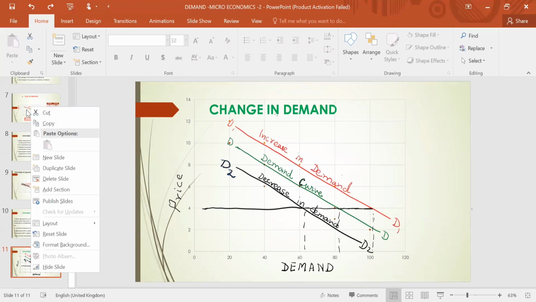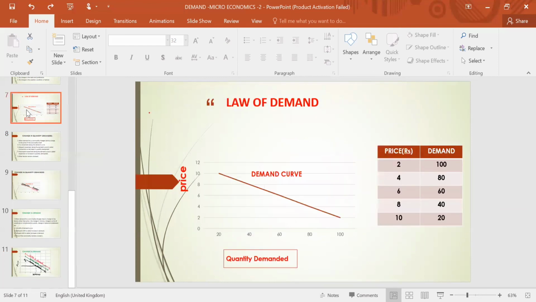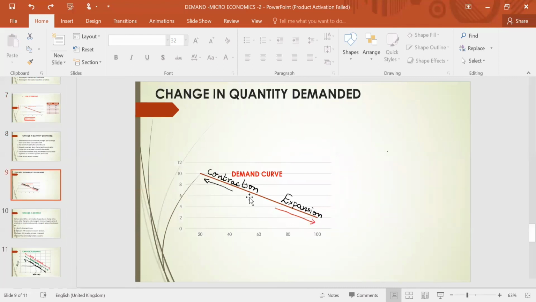Whereas when we say change in quantity demanded, then it is movement along the demand curve. On the demand curve, upward movement is contraction and downward is expansion. So this is the difference between change in demand and change in quantity demanded. Change in quantity demanded is due to change in the price of the commodity, and change in demand is because of change in the factors other than price.